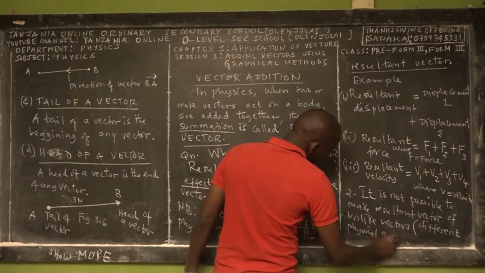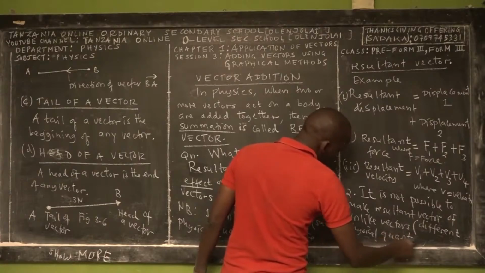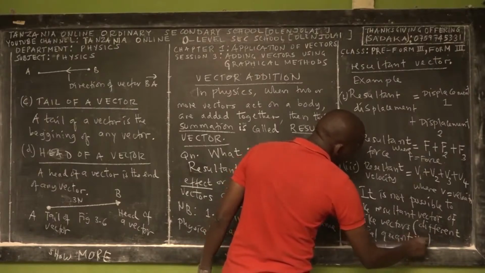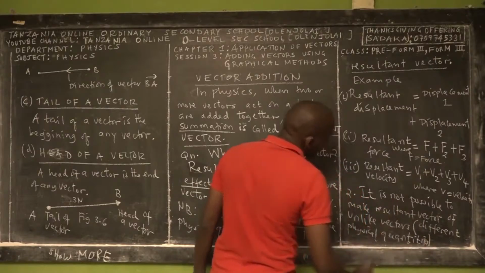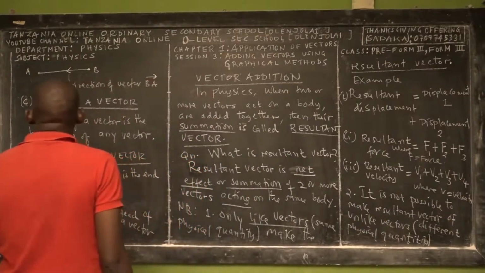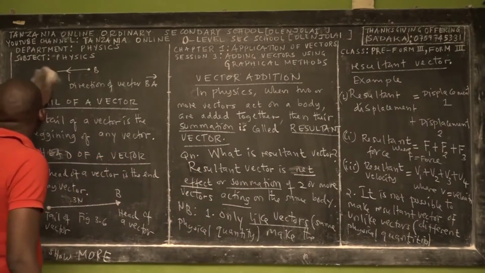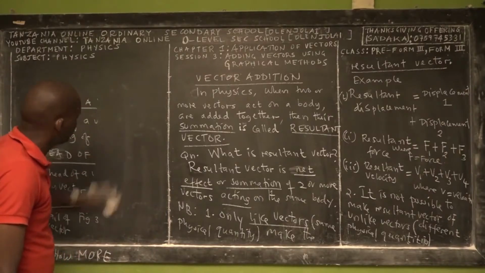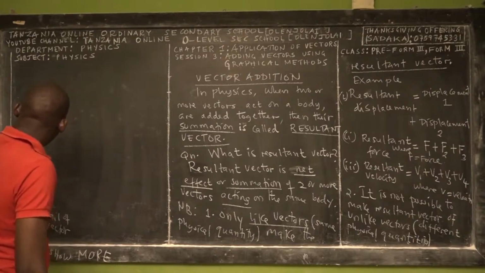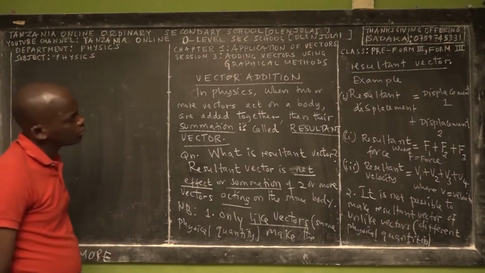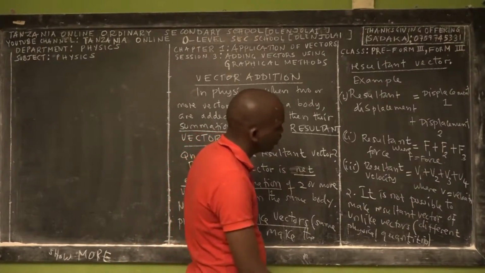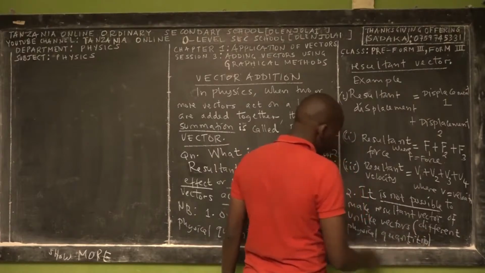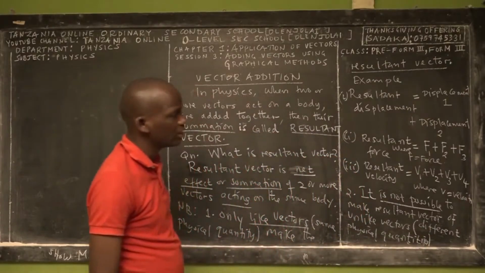It's not possible to add them, to subtract them, or to do anything else with them. So it's not possible to make a resultant vector of unlike vectors or different physical quantities.